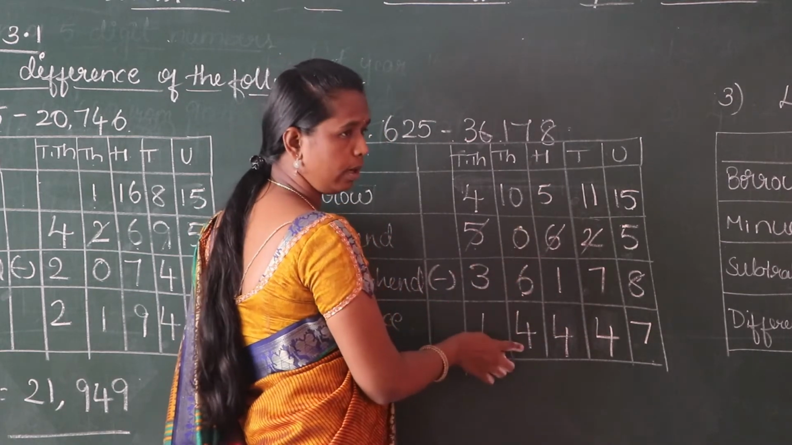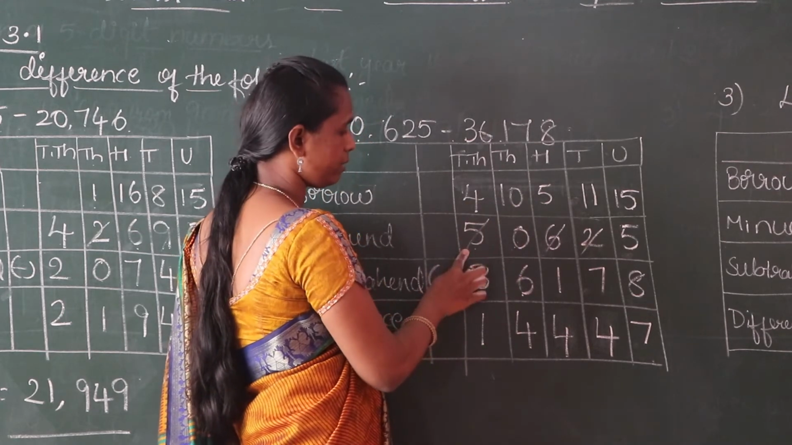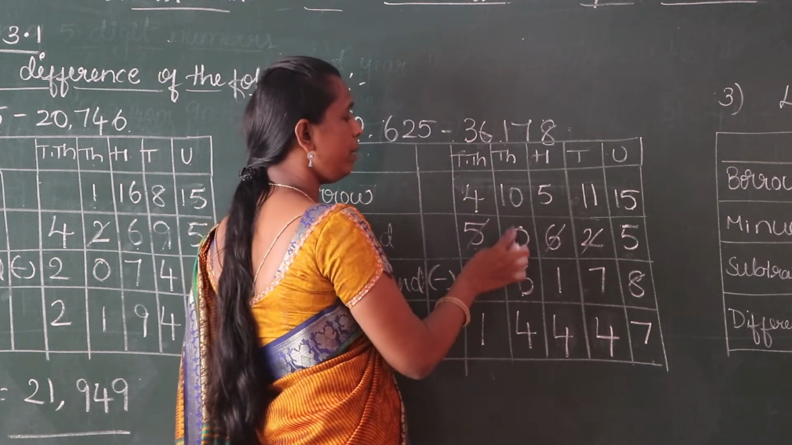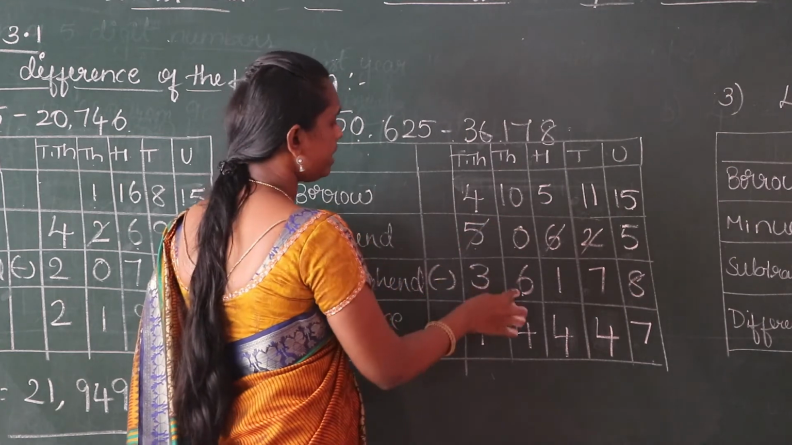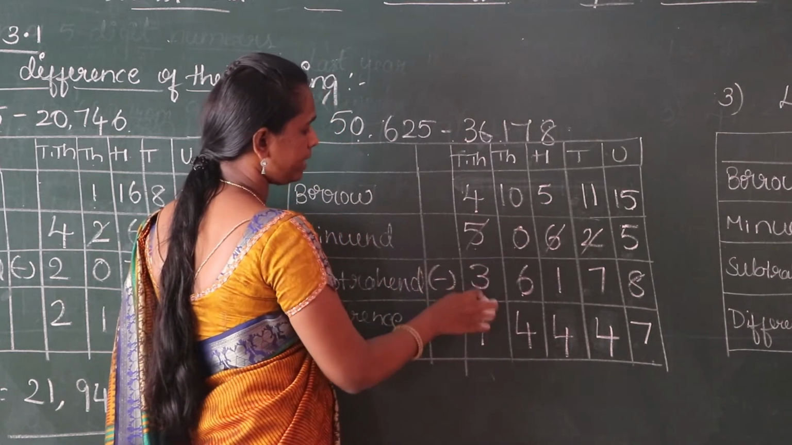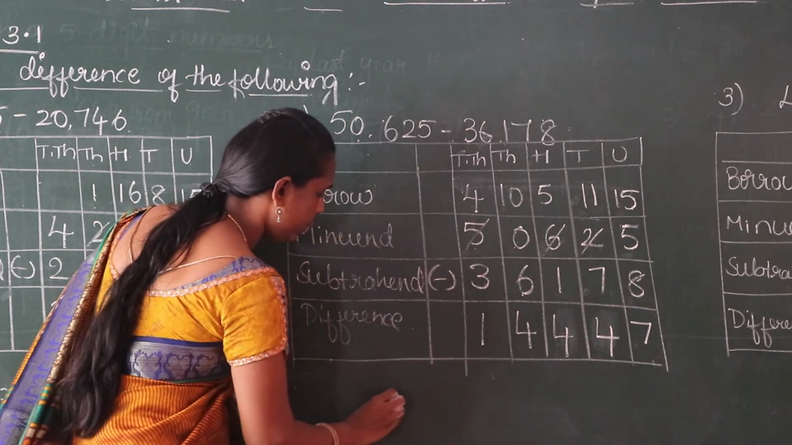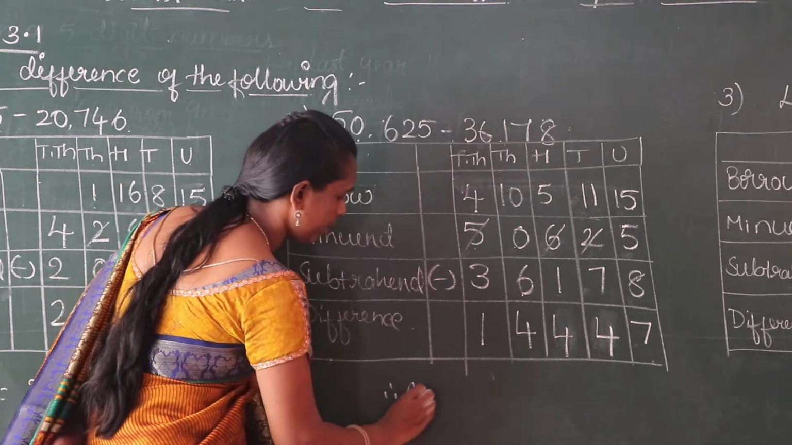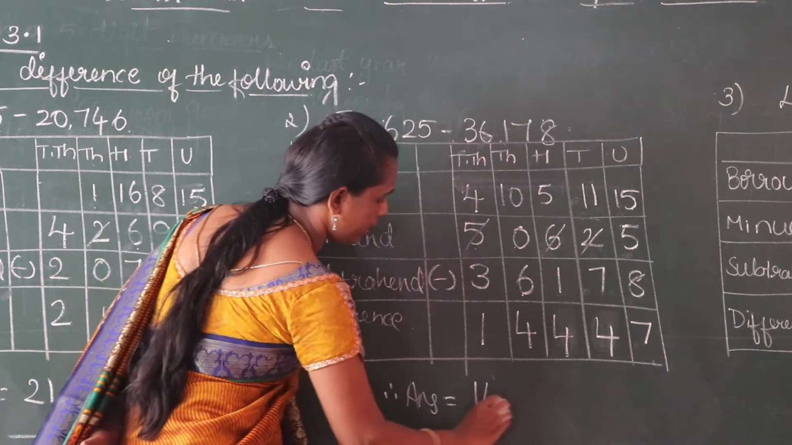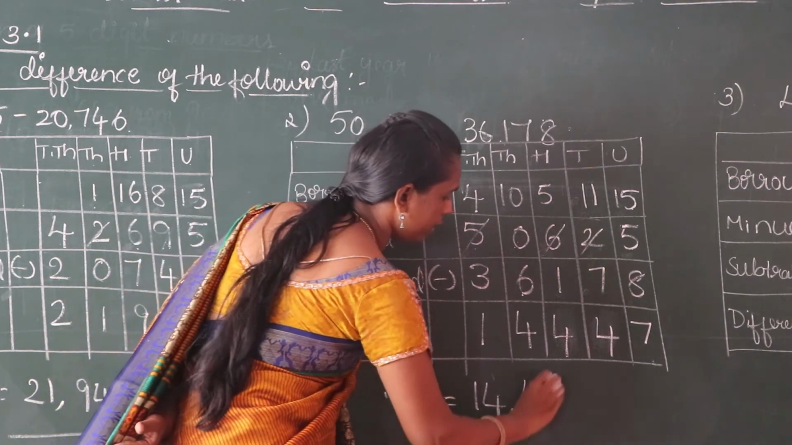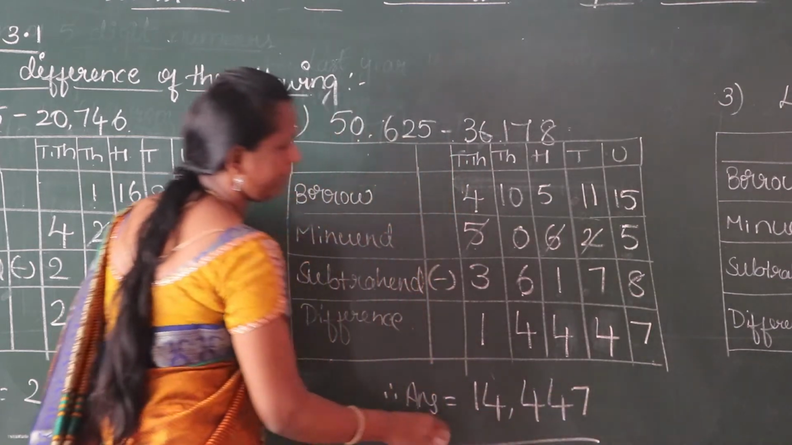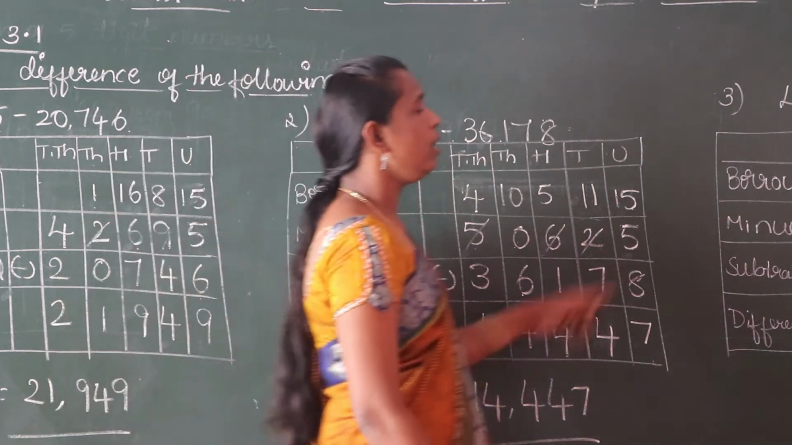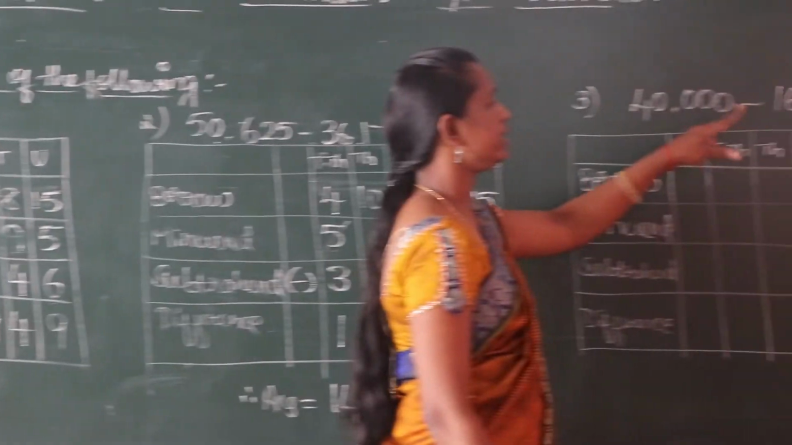0 minus 6 it is not possible. Take borrow from 10,000 place. This 0 becomes 10. 10 minus 6, 4. 4 minus 3, 1. Therefore, the final answer is 14,447. Next sum is 40,000 minus